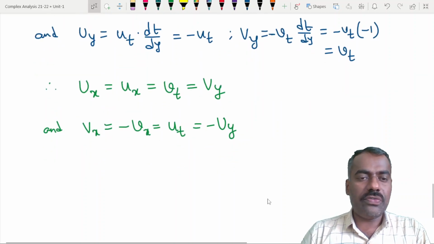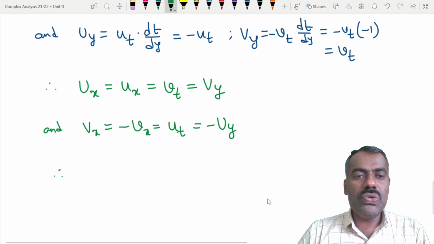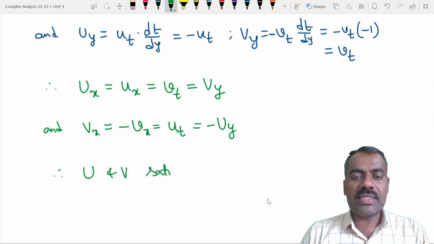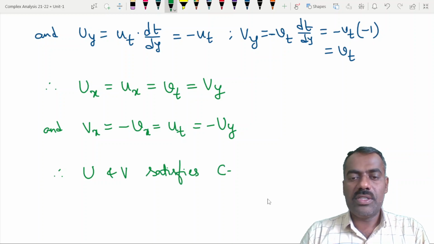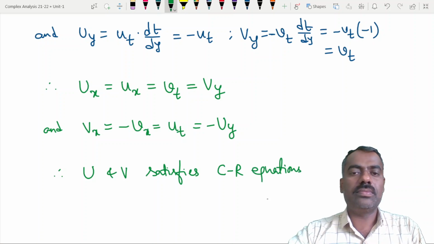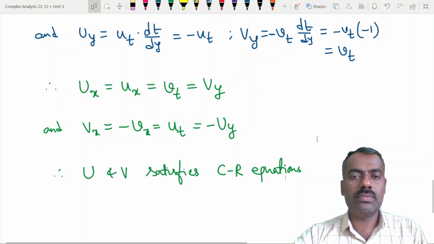So what we have shown here is that Ux is Vy and Vx is minus Uy. Therefore U and V satisfy the CR equations. Yes or no? Any problem?